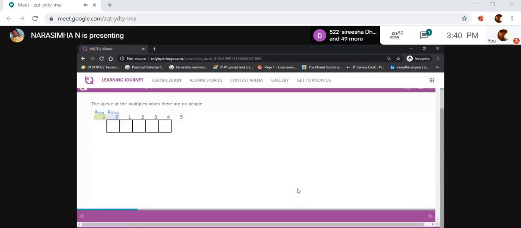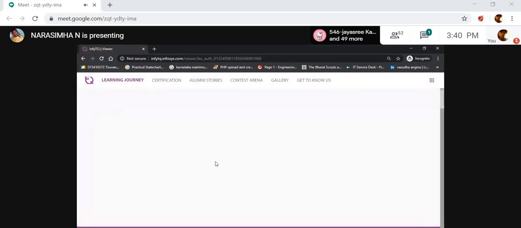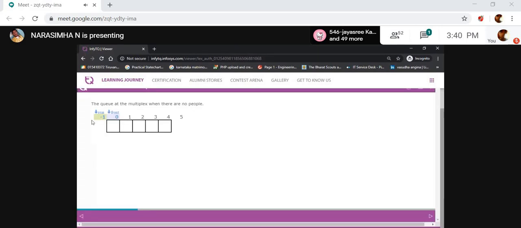Now, the queue at the multiplex when there are 5 people. Let's see here. Here rear is -1 and the front is 0. The front is fixed at 0 only. But rear is incremented by 1. Here the rear is 4. Yes.